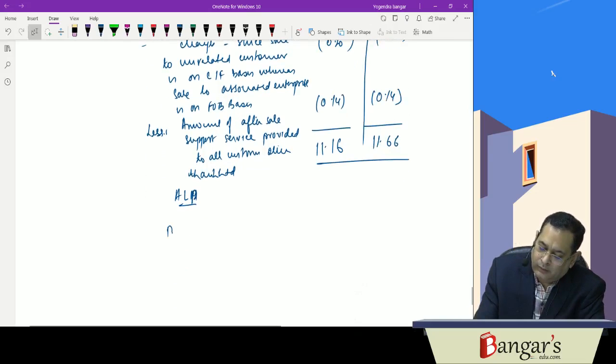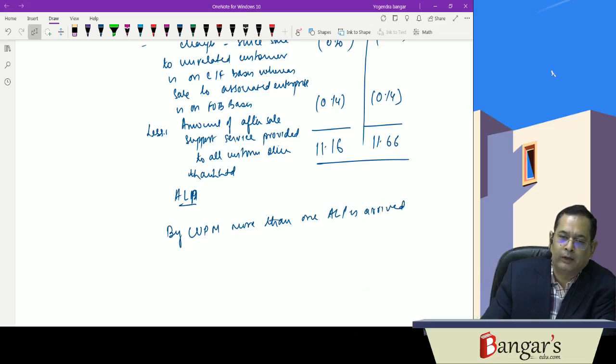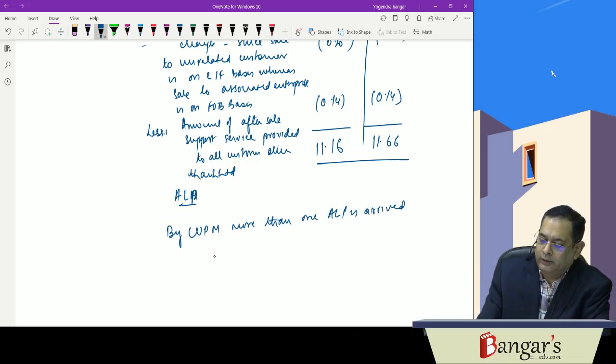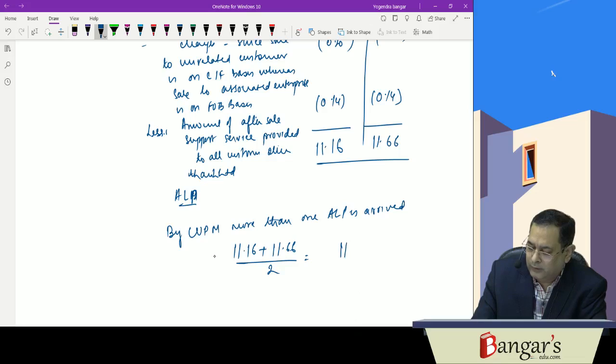So here, by CUPM, more than one arm's length price is arrived. So we have no option. Normally only one price is arrived, but more than one arm's length price is arrived. So we can take the arithmetical mean of such prices. This is the only option left for us. So 11.66 plus 11.16 divided by 2, the arithmetical mean works out to be 11.41.